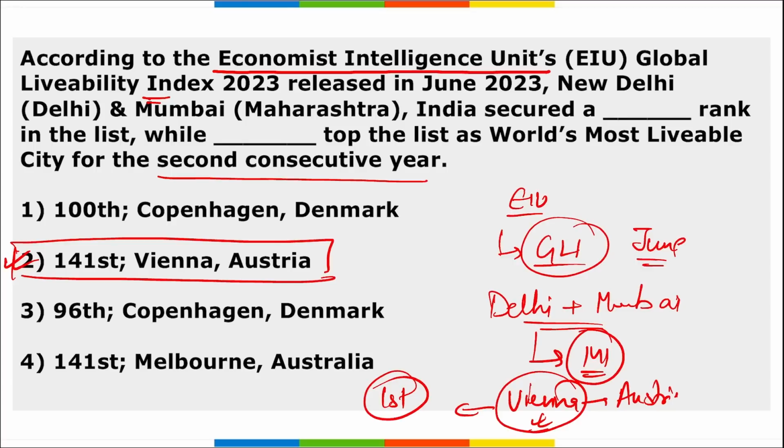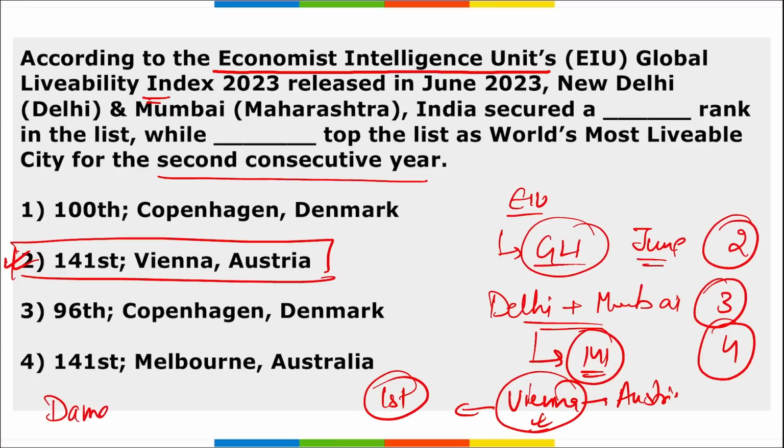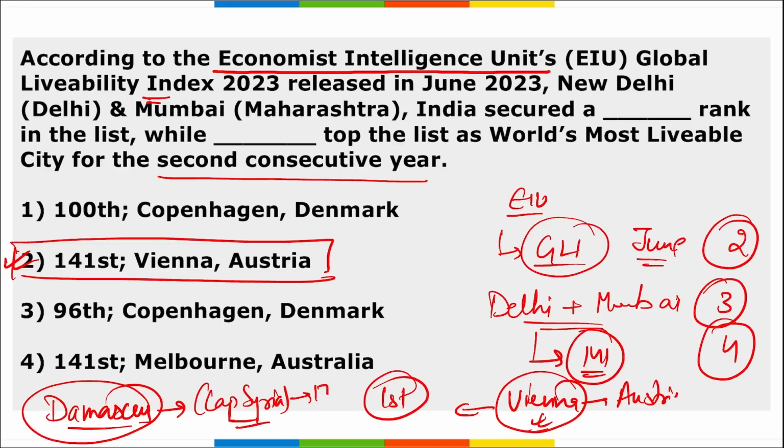Then Copenhagen, the capital of Denmark, was on the second position. Melbourne was on the third position. Sydney was on the fourth position. And if we are taking from below, the least liveable city in the world, it is Damascus. Damascus is the world's least liveable city, and it is the capital of Syria, right? And its rank is 173.